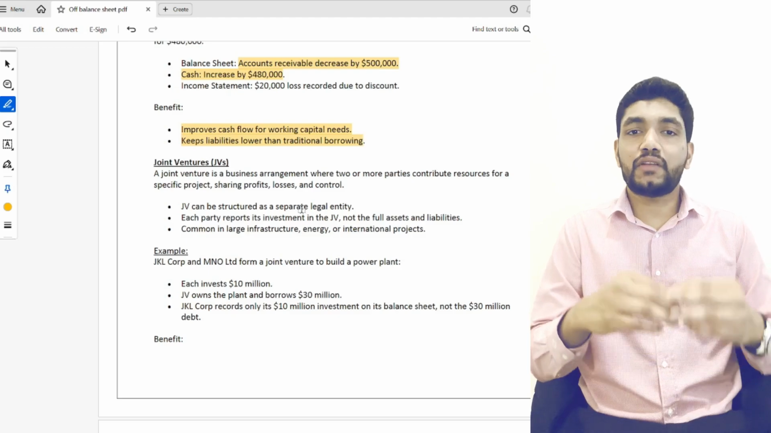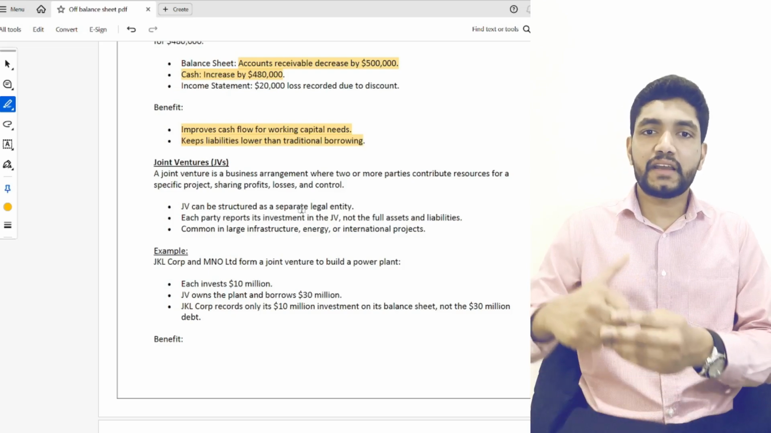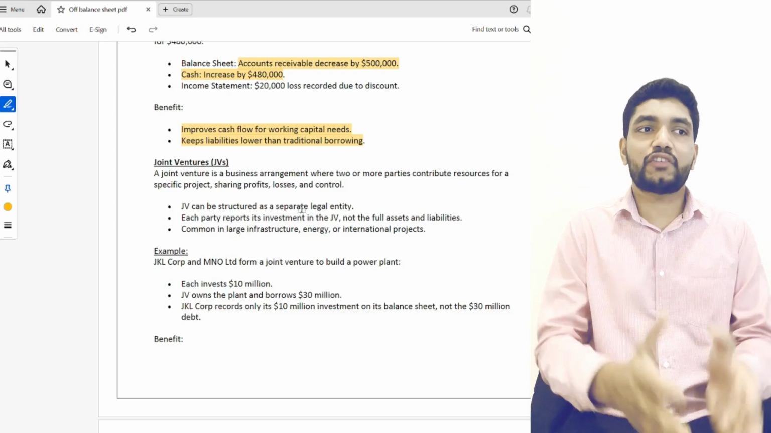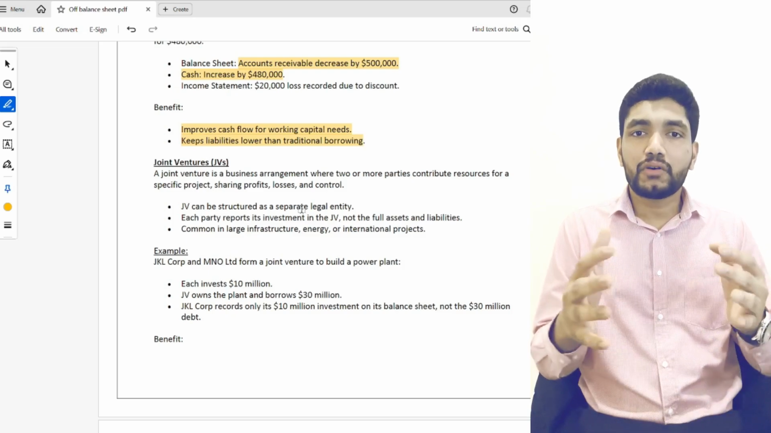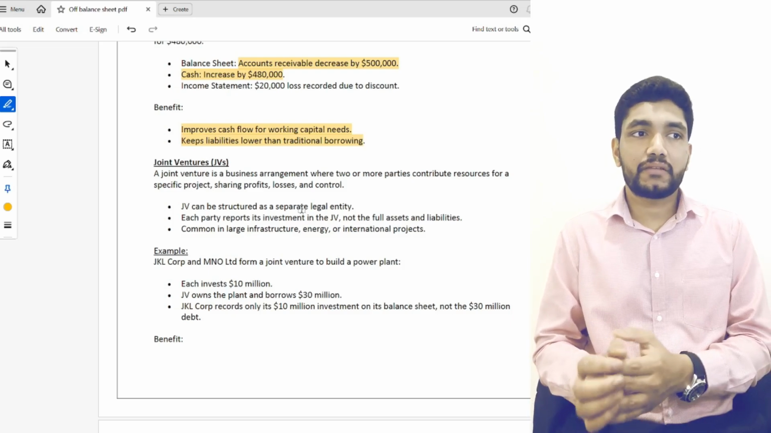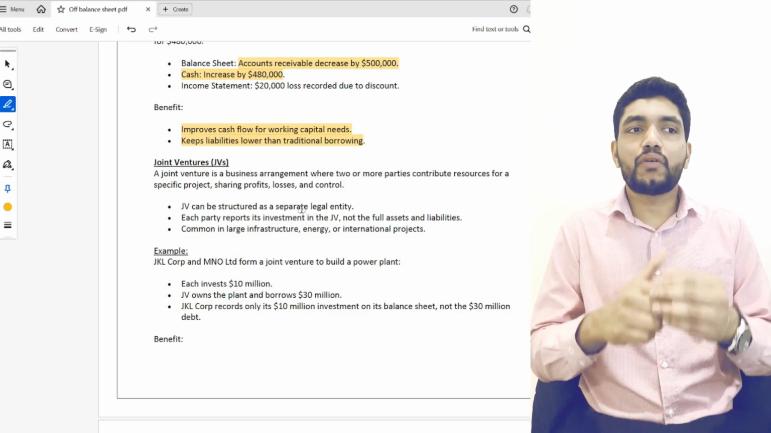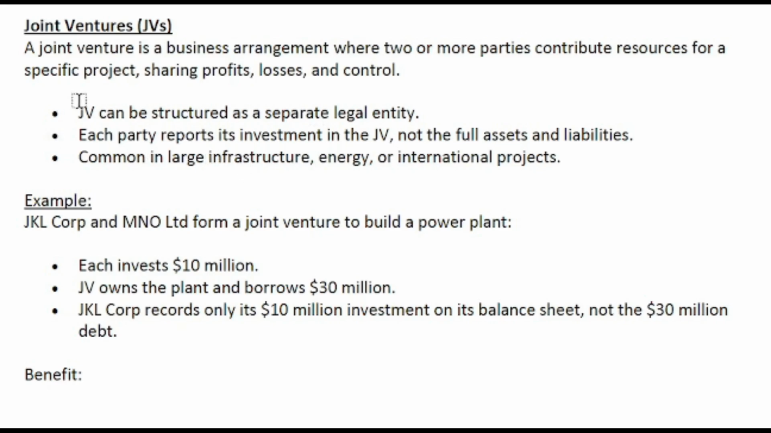What is the difference between a special purpose entity and a joint venture? In a special purpose entity, a single company creates another entity for a special purpose. In a joint venture, multiple companies join to create a separate company for a specific project. All these companies will share profit, loss, and control. So the JV can be structured as a separate legal entity. Each party reports its investment in the JV, not the full assets and liabilities.